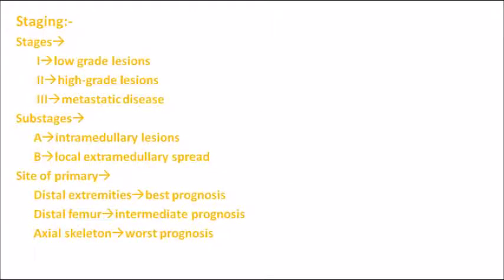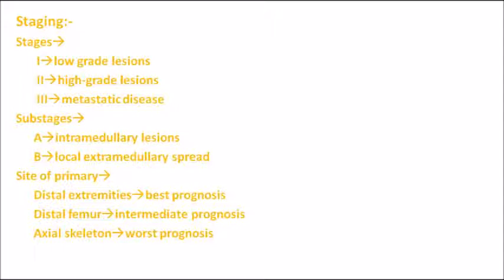Coming on to the staging. The staging is stage 1, stage 2 and stage 3. The first stage is low grade lesions, stage 2 is high grade lesions, and the last one is a metastatic type of disease. Coming on to substages, the substages will be A and B. A will be intramedullary lesion and B will be local extramedullary spread. And based upon the site of primary lesion, it can be distal extremities. If the involvement of the bone is seen mainly in the distal part of the bone, then the chances of recovery are very high. So that means best prognosis.